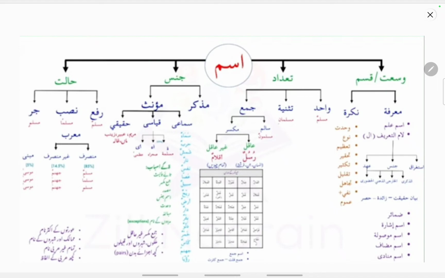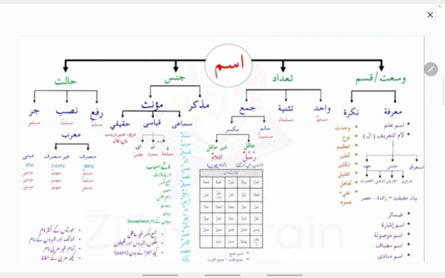And based on declination of a noun, we will learn this declination in our subsequent classes. Based on declination, nouns are divided into mu'arab and mabni. The mu'arab is a declining noun. Based on the declination, it is divided into two categories, that is munsarif and ghair munsarif. Munsarif is also known as a triptote, ghair munsarif is known as a diptote, and mabni does not show any declination. So these are the four characteristics of a noun.